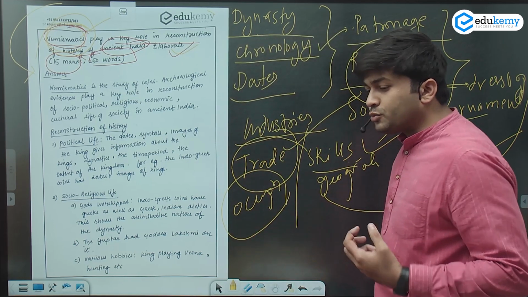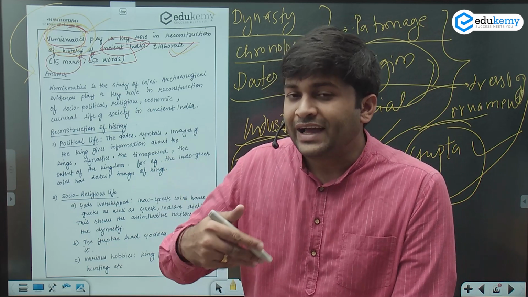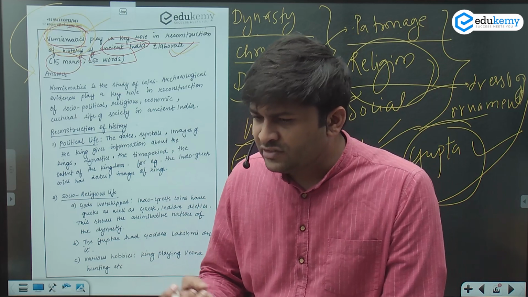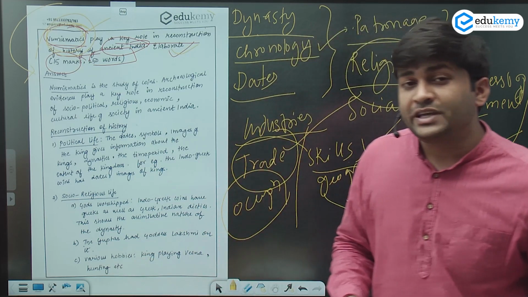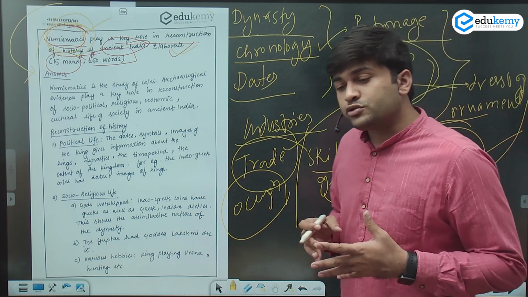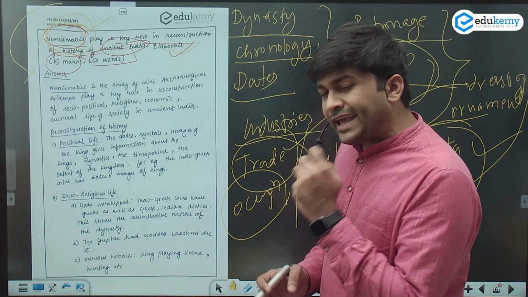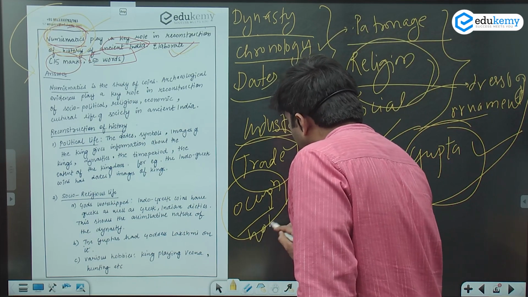When you have Samudragupta's coin, we see that Samudragupta is playing some kind of veena. You see the presence of music, presence of instruments, the idea that one can also have a hobby, the interest of that particular king. So hobby, you can write.